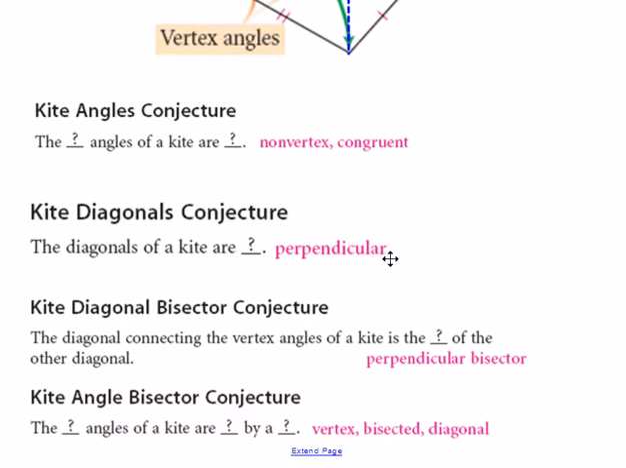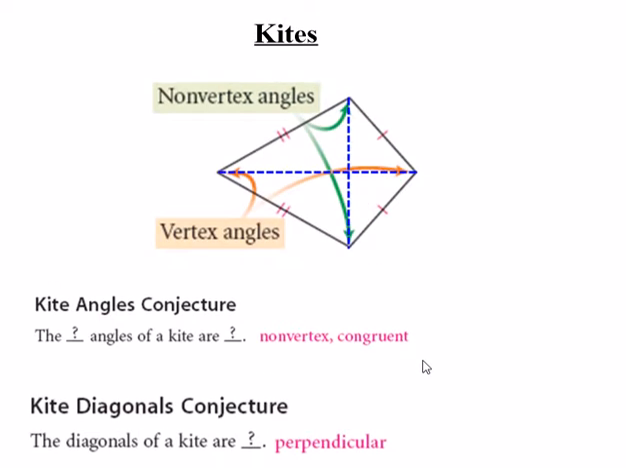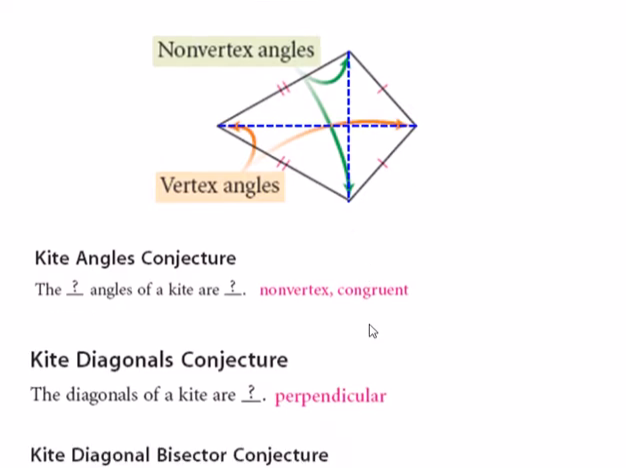And then the vertex angles of a kite are bisected by the diagonals. So if I look at the diagonal that goes from vertex angle to vertex angle, that's cutting these angles in half. So this angle would be the same as this one, and this one would be the same as this one. They're not all 4 going to be the same. The other diagonal doesn't cut the angles in half, but the diagonal that's connecting the vertex angles, that one does cut those angles in half.